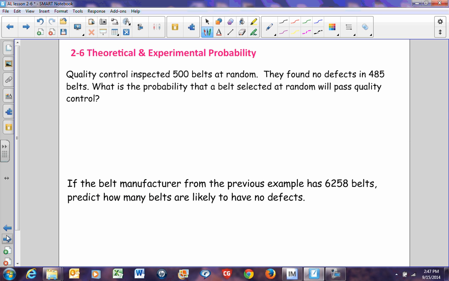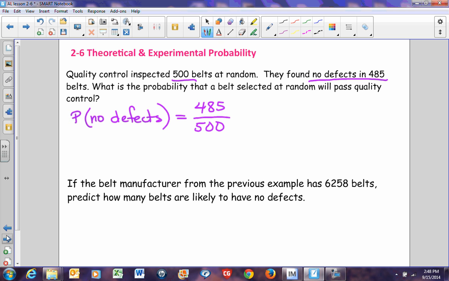All right, let's get into some experimental probability. Quality control inspected 500 belts at random. They found no defects in 485 of these belts. What is the probability that a belt selected at random will pass quality control? So in other words, it'll be a good belt. So the first thing we need is the probability of no defects. They found no defects in 485 out of 500 belts. So that would be no defects out of total.